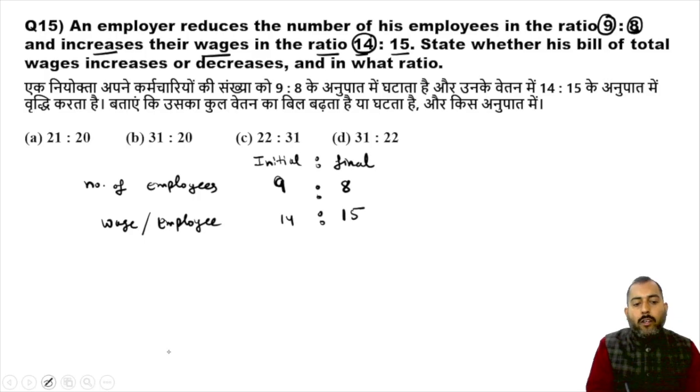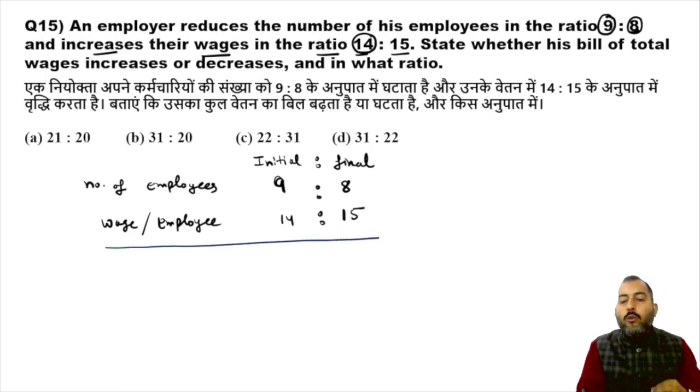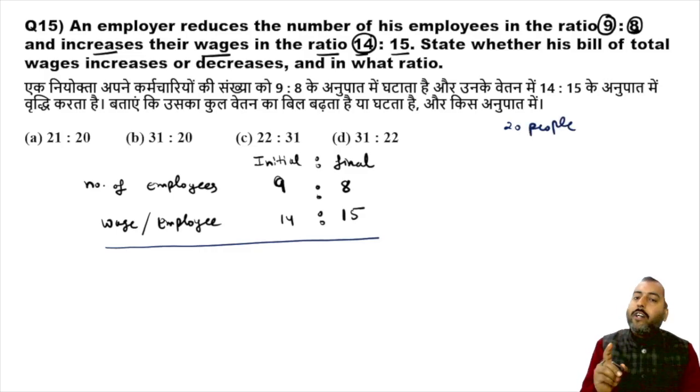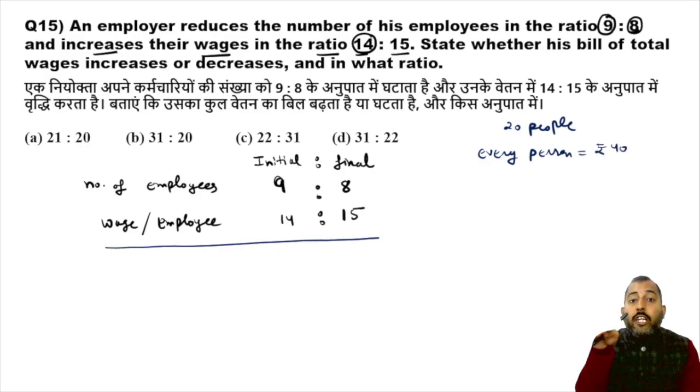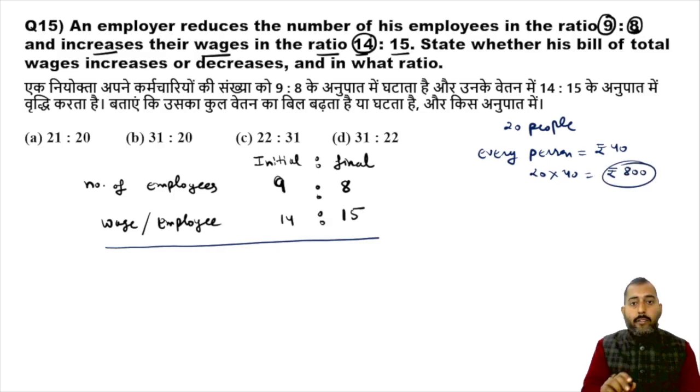Now we know one thing. Suppose in your company, 20 people are working, and salary of every person is rupees 40. So what is total expenditure on salary for your company? Obviously, you will do 20 into 40. That is, on salary you are spending 800 rupees. This is right. Now, similarly, if 9 employees were there initially and every employee was getting 14 rupees,